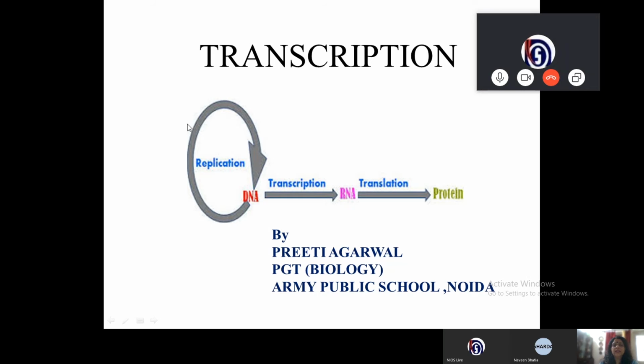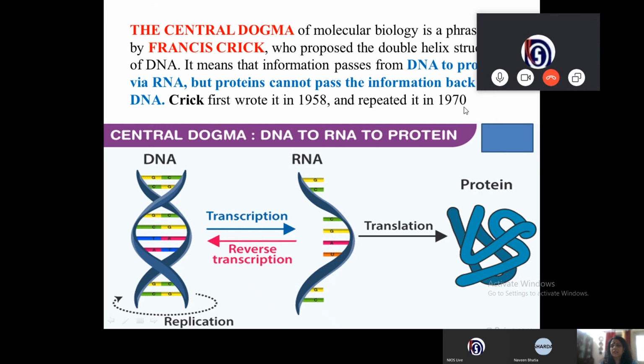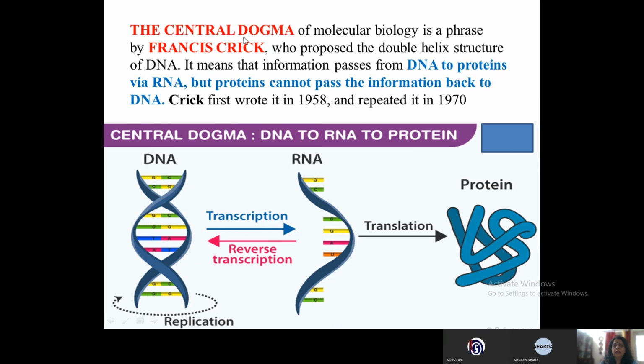So you see the central dogma here, where you are going to see the DNA. This is what Francis Crick gave us, the central dogma for molecular biology, a phrase given by Francis Crick, who proposed the double helical structure of DNA.